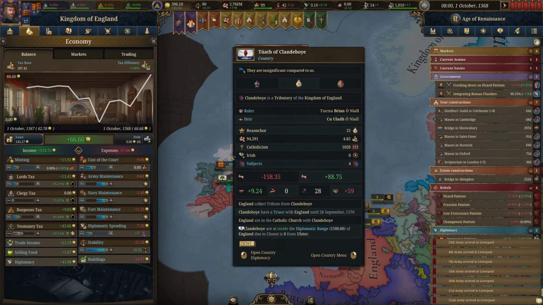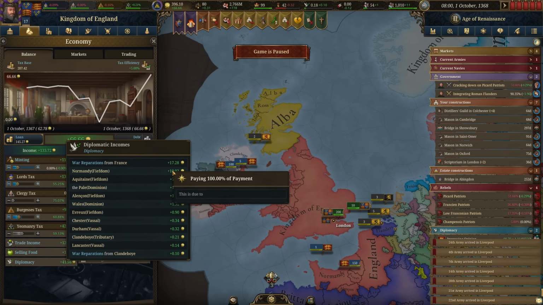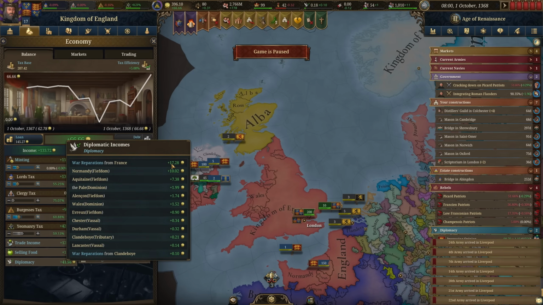This is a port region, so we just don't make a lot of money, but our total diplomacy income is significant. A lot of that is from the war reparations from France, but Normandy is also a very profitable subject to have, as is Aquitaine. That's where we're making the majority of our subject income from: Normandy, Aquitaine, and the war reparations from France.